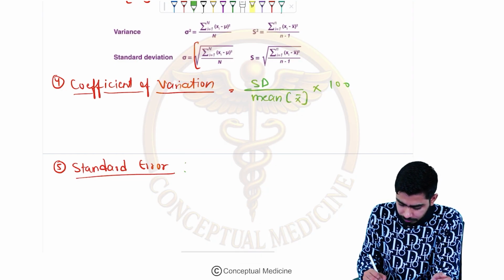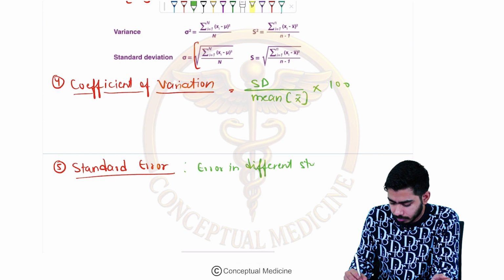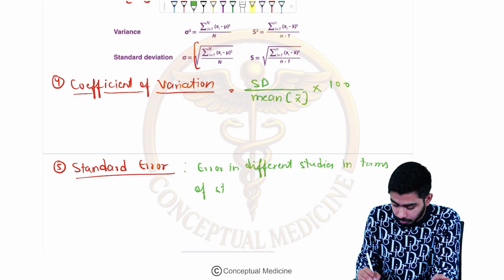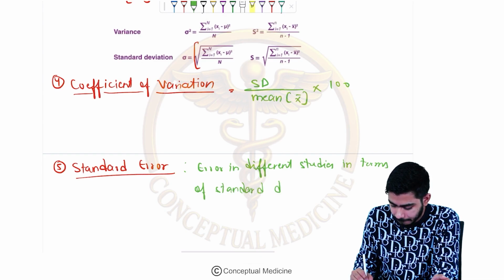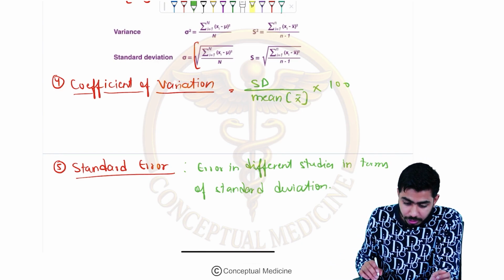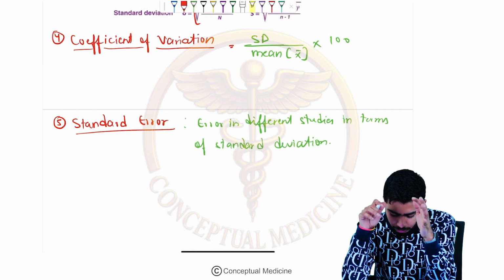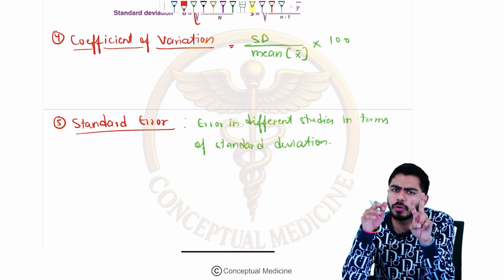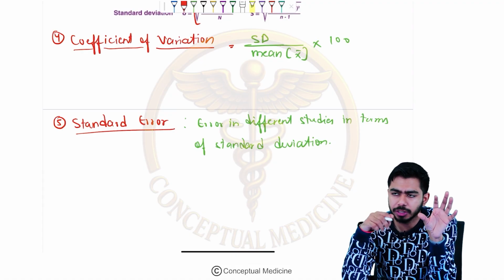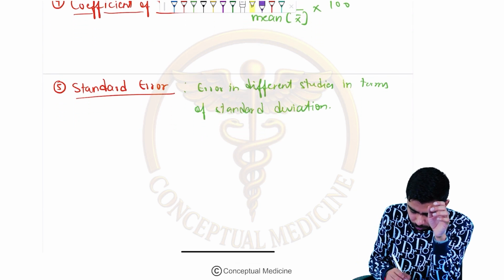So these are the errors in different studies in terms of standard deviation. Okay, so that is about the standard error. Now, the next thing to remember: in the standard error we shall be talking about two important components, standard error for mean and standard error for proportion, right? So we shall be writing two methods here.